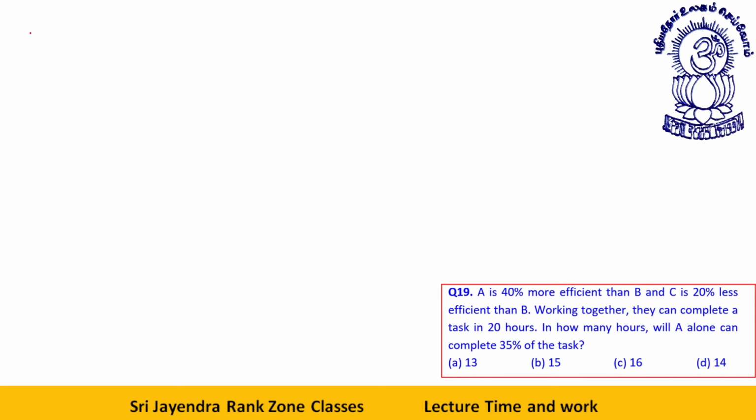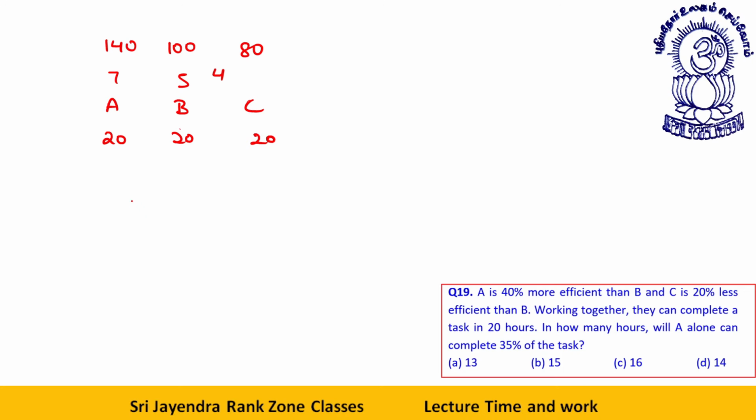We will do it very fast now. See, let's talk about the speeds A, B, C. Speed of A is 40% more than B. C is 20% less, 80. What is the ratio of speed? 7, 5, 4. Together they can do it in 20. Now, if this sort of question comes, you will directly do it 20. In how many hours will A alone do 35% of the work?